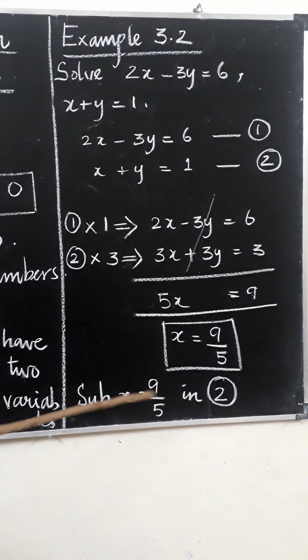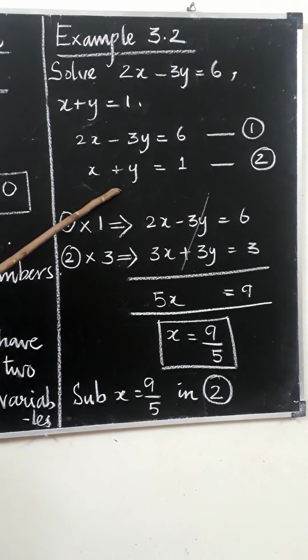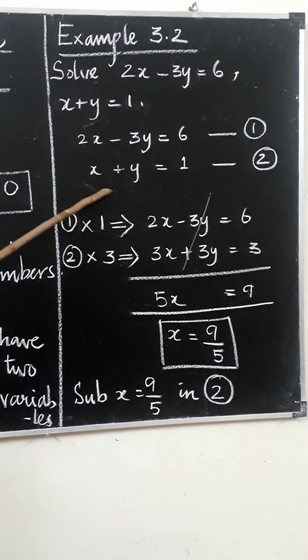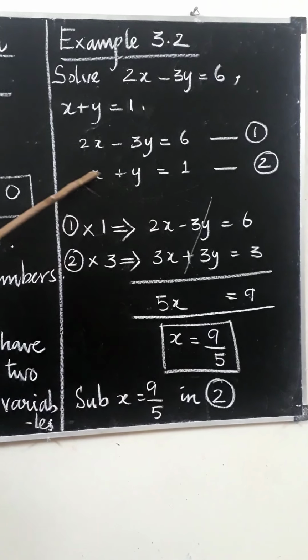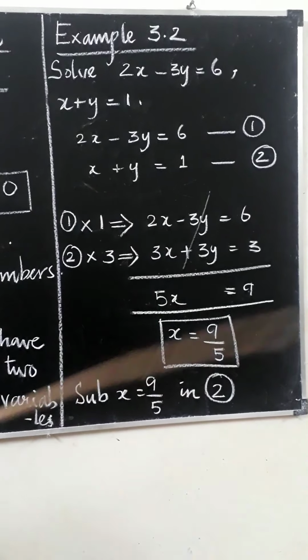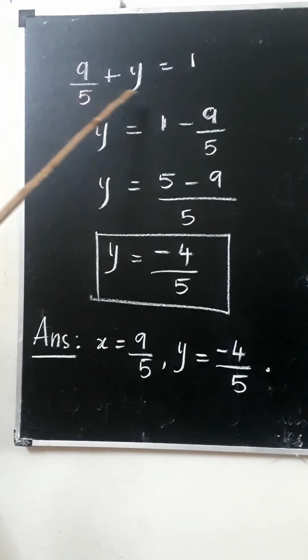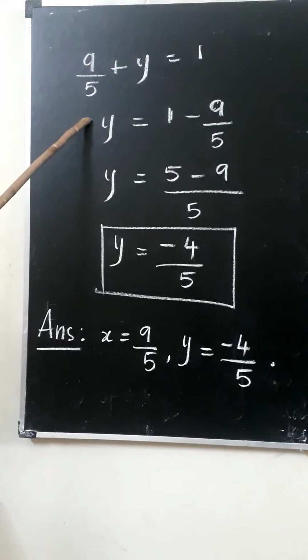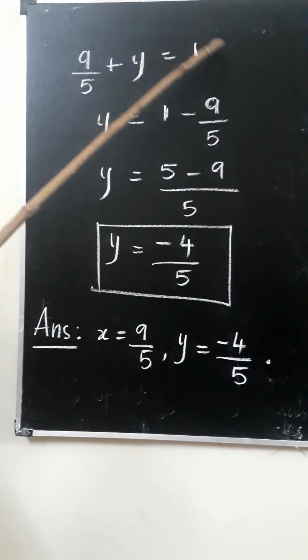Then substitute the value x is equal to 9 by 5 in the second equation. We can substitute in either 1 or 2, but as the second equation is in a simpler format, I decided to substitute in the second equation to find y. Substituting x is equal to 9 by 5 in the second equation: 9 by 5 in the place of x, I am substituting, 9 by 5 plus y is equal to 1.